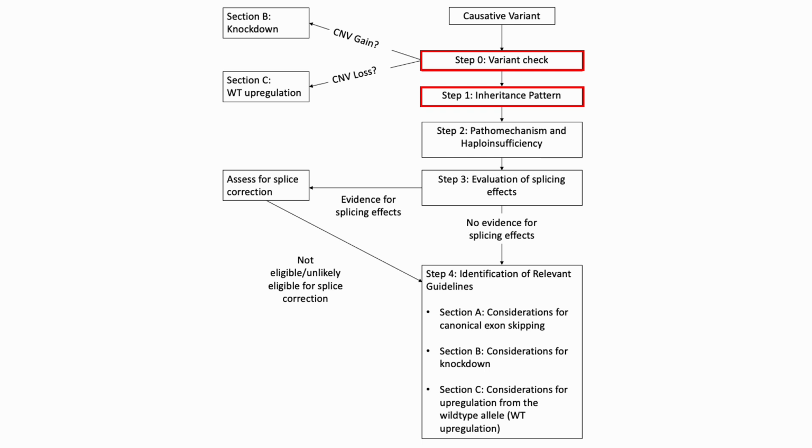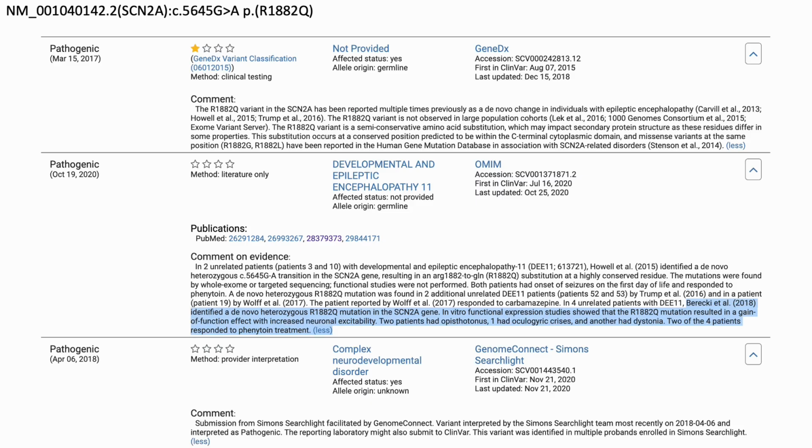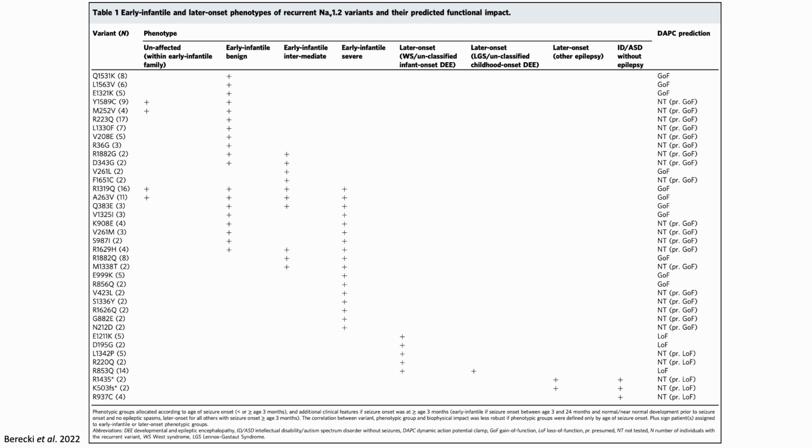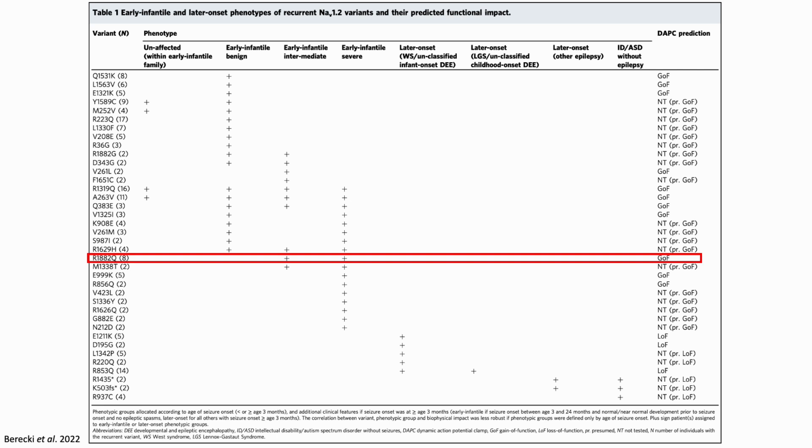Next, we check the pathomechanism. We can also check for haploinsufficiency at this step, but I'll be discussing these strategies later in the video. If we look up the variant on ClinVar, one of the databases recommended in our guidelines, we can see that functional studies have shown this variant to have a gain-of-function effect. This can be further validated in a paper by Barecki et al. in 2022, which shows that the variant is gain-of-function according to dynamic action potential clamp experiments.